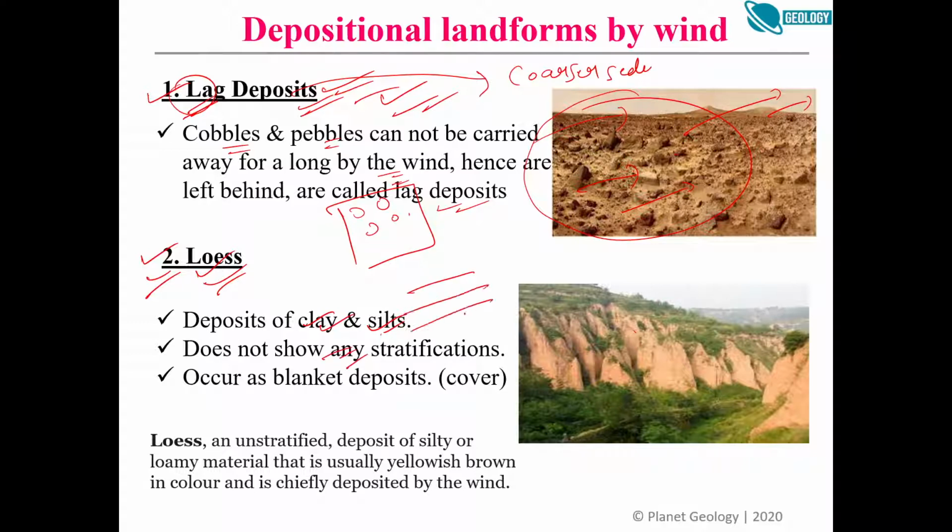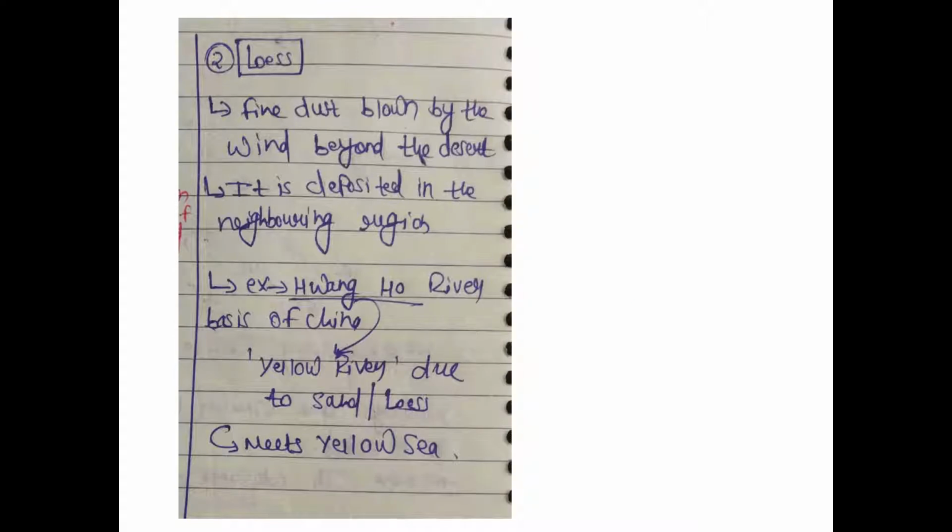There is no sedimentary bedding in it, right? So loess is unstratified. Unstratified means unconsolidated, relatively loose. Deposits of silt and clay material, and they are yellowish in color. So simple. So they would have been deposited by a river, by a wind, which was carrying them from long distances, right? Like this is another example. So loess is nothing but fine dust blown by wind beyond the desert, right?